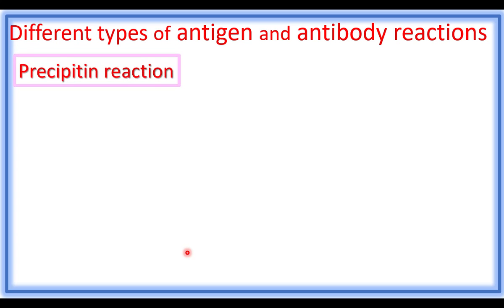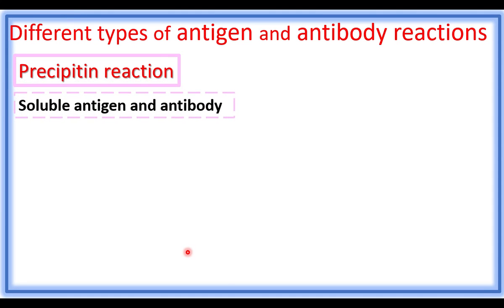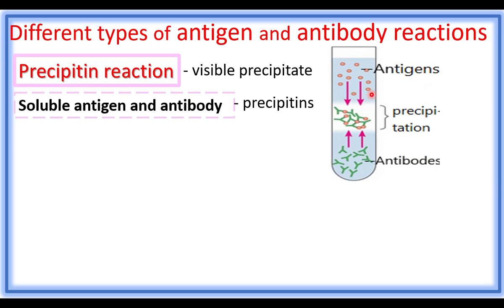The first one is precipitation reaction. The reaction between antigen and antibody results in the formation of precipitation of the pathogen. This reaction involves the reaction between soluble antigen and antibody. When the antibody reacts with soluble antigen, that causes precipitation. So visible precipitate is seen. In this reaction, the antibody is called precipitin. Here the antigens and antibodies react and form a precipitate.